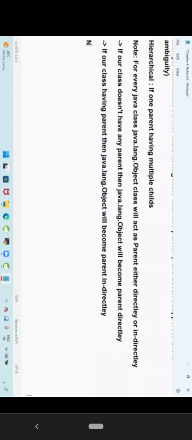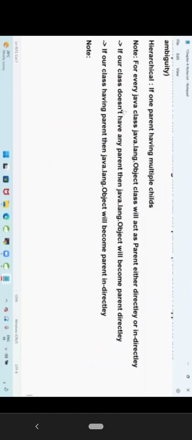So what is the conclusion? Every Java class can access the methods of the Object class, because Object will become parent for your class either directly or indirectly. So your grandfather properties, your father properties, you can access as your child. Your father is a direct parent, grandfather, indirect parent. Got my point?